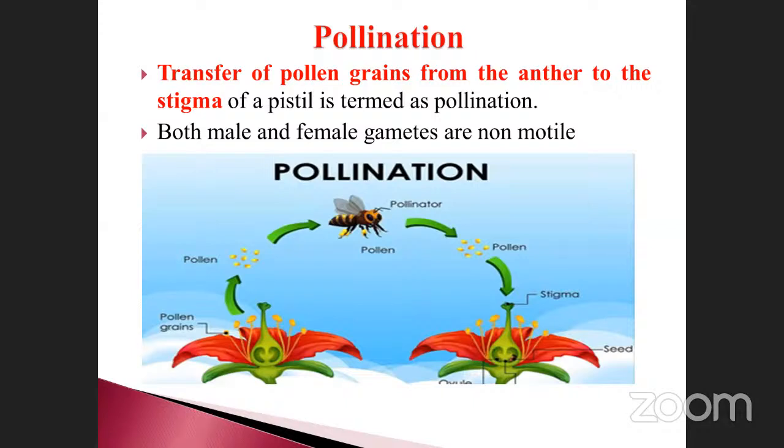Both male and female gametes are non-motile.